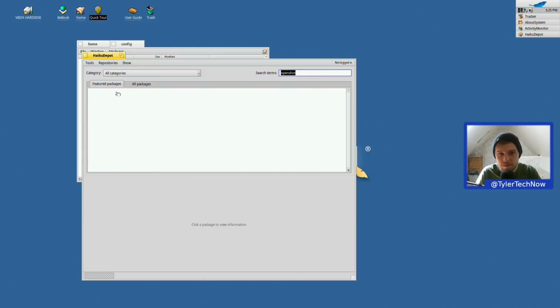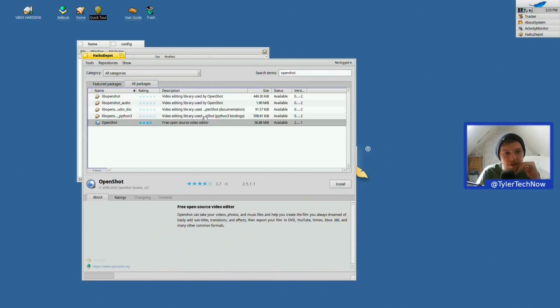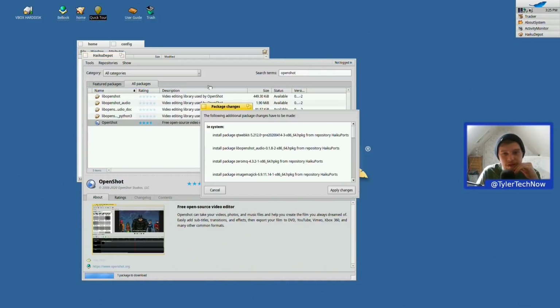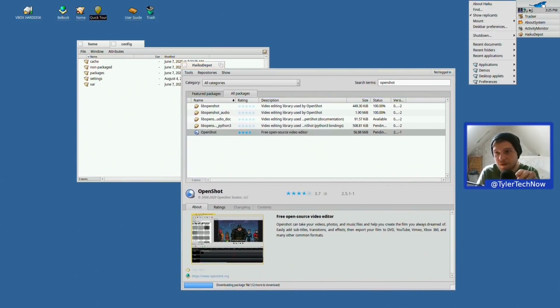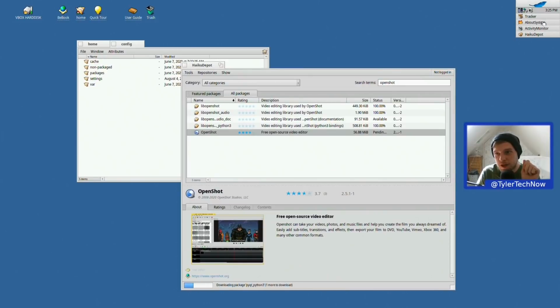Mouse is frozen. It's not in featured. There we go. OpenShot. Madness. Let's install OpenShot as well. So we're going to apply those changes. I haven't given this the largest hard disk size, so we can't go too crazy because we might run out of space. So each time you click on a running window here, it will give you some options to reopen the window, hide all or close all. Nice. Right, OpenShot's been installed. Quite quick to install packages as well, to be fair.